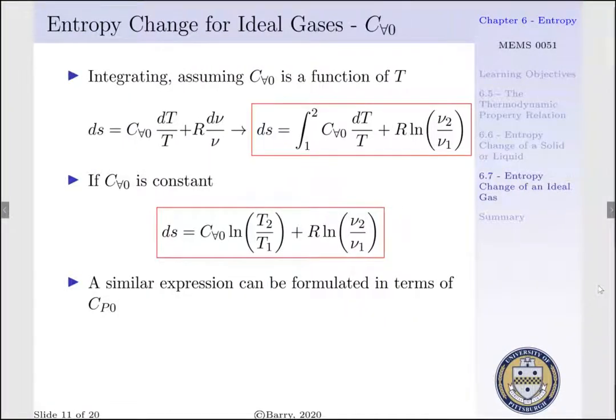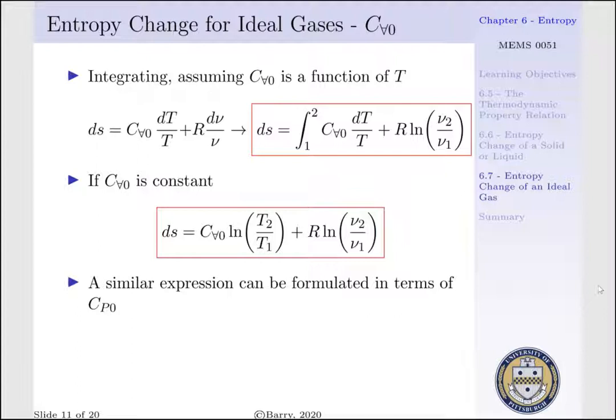If we integrate, assuming our constant volume specific heat is a function of temperature, we'd have Δs equal to the integral from state 1 to state 2 of Cv⁰ dT per T plus R times the natural log of ν2 per ν1. And note we'd have to integrate Cv⁰ divided by temperature with respect to temperature. Now, as Cv⁰ is a constant, we can pull it outside our integral, and Δs would be equal to Cv⁰ times the natural log of T2 per T1 plus R times the natural log of ν2 per ν1. And this is very helpful if we have our temperatures and our specific volumes at our initial and final states.